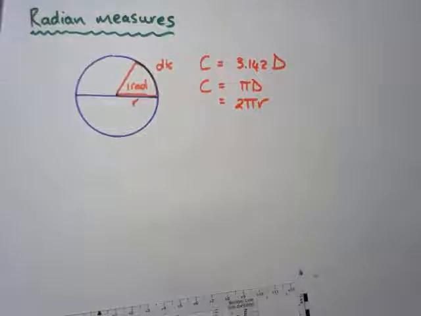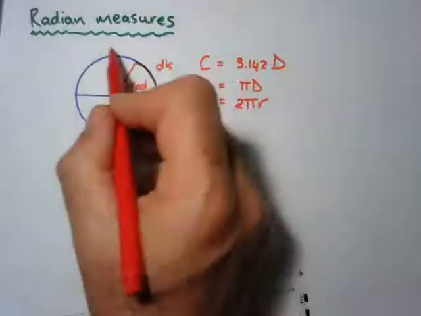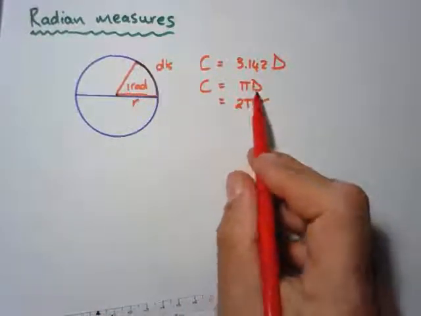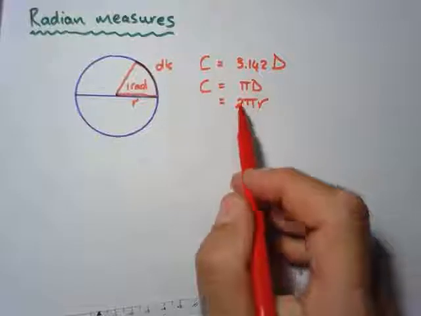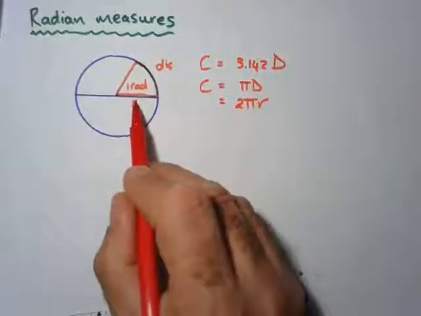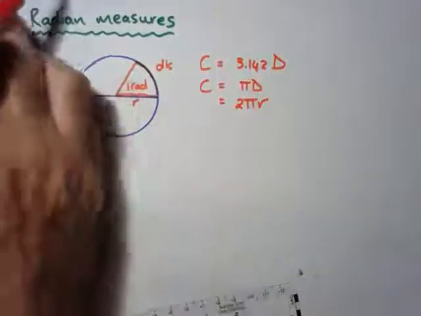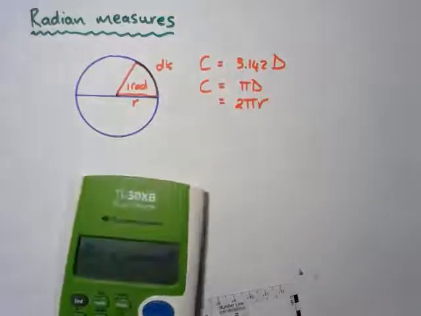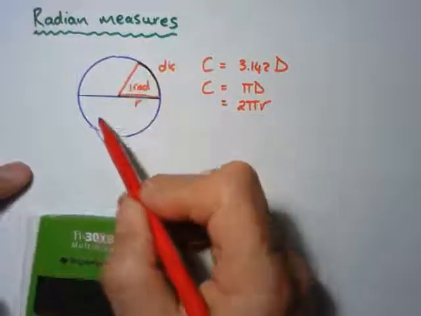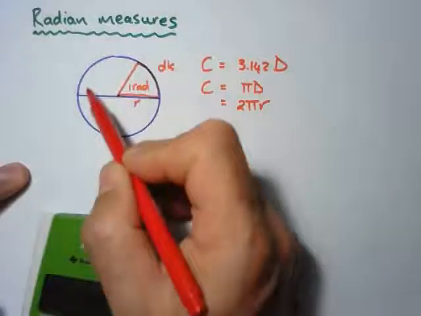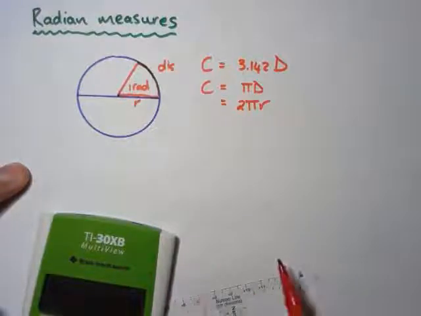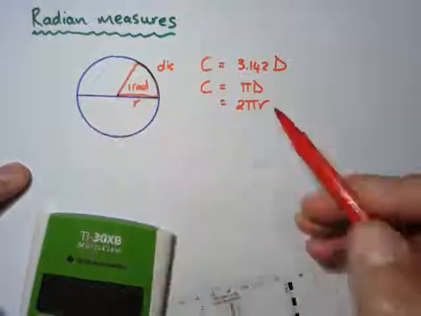Then that is 1 radian. Okay, in other words, the most radians will be 2 pi r divided by r, which means the biggest it can ever be is 2 pi, which is 6.283185 radians. So in one circle, there's 6.283 radians. That's the most radians there can be in a circle.